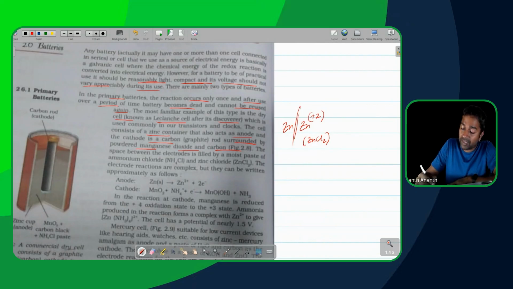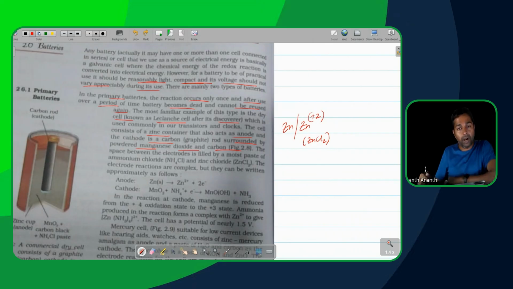What else is present over here? This is not a double line. I should not have put it like that. I should have put it differently. Let me take a different color, make it thicker and put, actually no, it's fine. So this is going to be the first part now. This is the anode part right now.